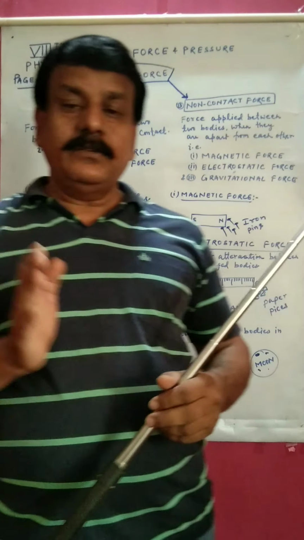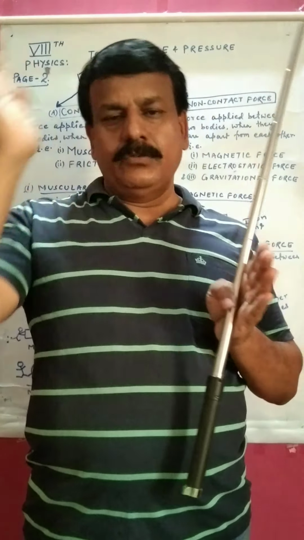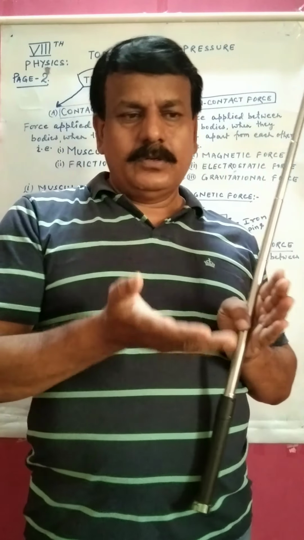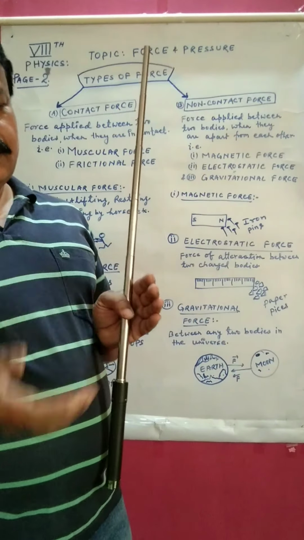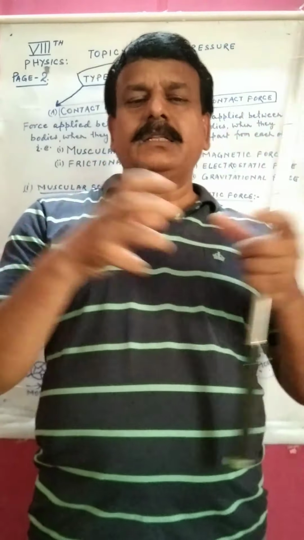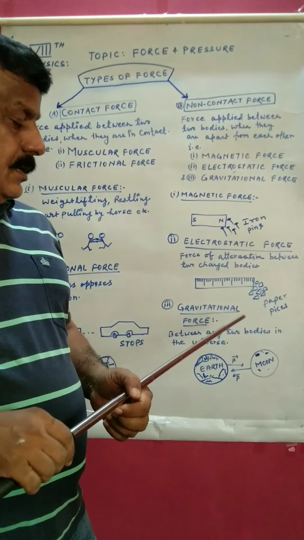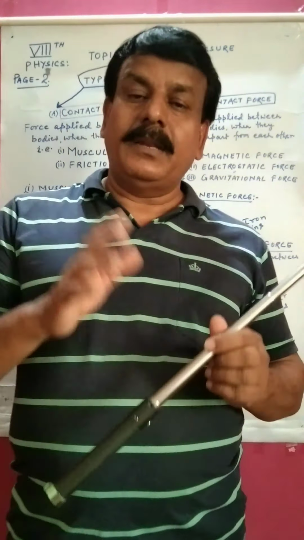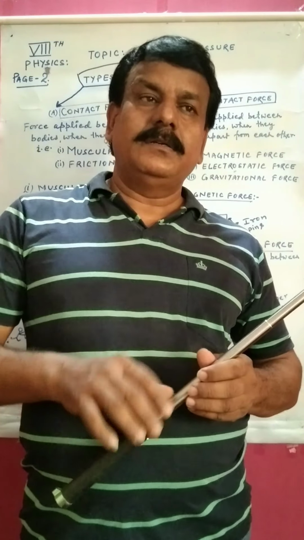But gravitational force is the force between any two objects in the universe. Your body, my body, both are standing nearby. Then both our bodies are applying the force to pull each other. That is gravitational force. Mainly this force is applied, or a better example is the planets.